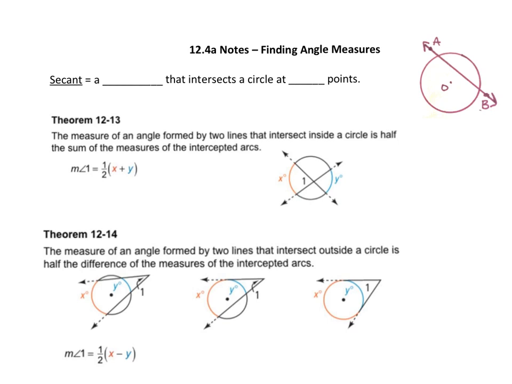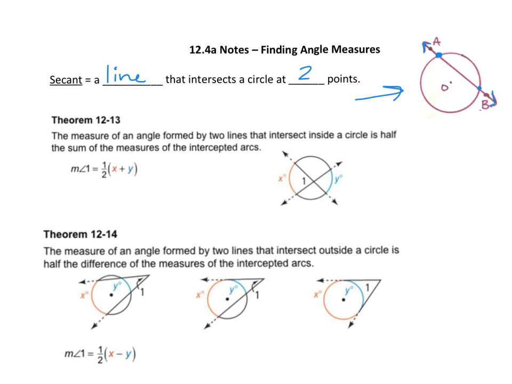We are going to do 12.4a today, and that is finding angle measures with all kinds of different lines. We're going to start with talking about a secant, and a secant is a line, not a segment, a line that keeps going, that intersects a circle at 2 points. So if you look at the picture that I drew, notice it goes through the circle. It has a point at the circle here and a point at the circle here. So that's what makes it a secant, and the fact that it keeps going.